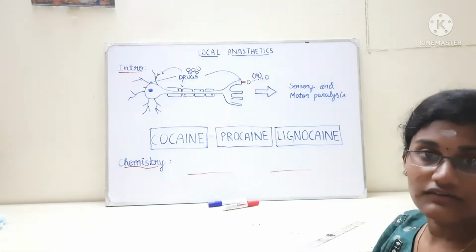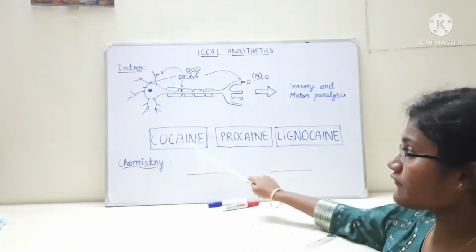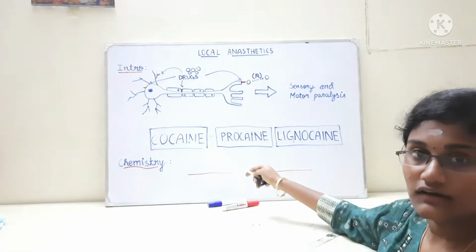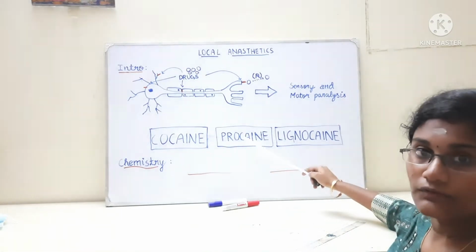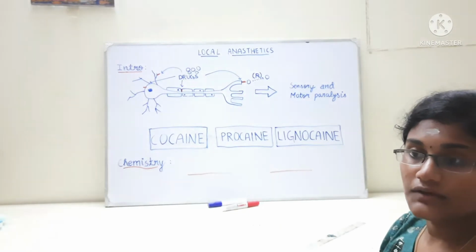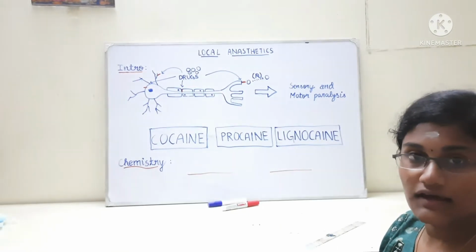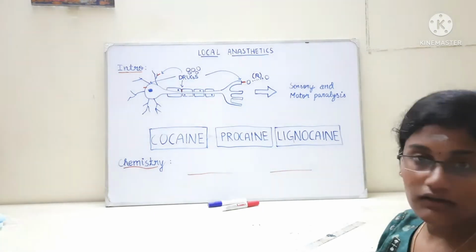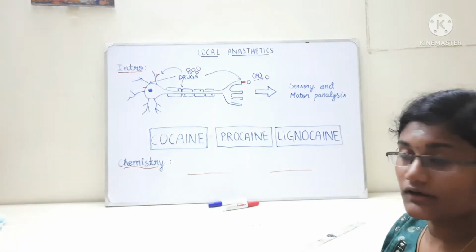The first drug to be found was cocaine. Even though cocaine was really addictive, it was still used for the first 30 years, and then procaine was found. After that, now we are using lignocaine. Lignocaine is being used until now, majorly in all hospital situations. Now let's move on to the chemistry of the local anesthetics.